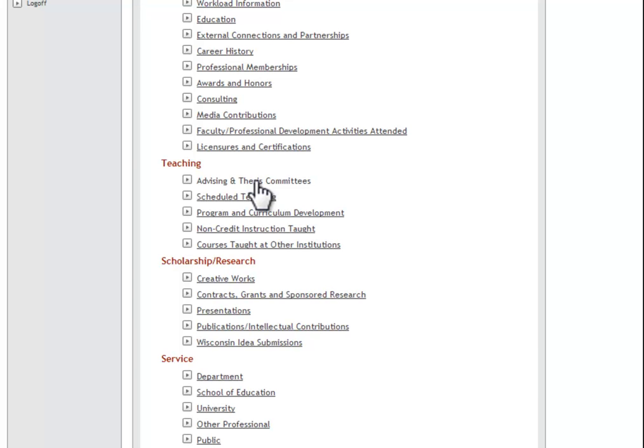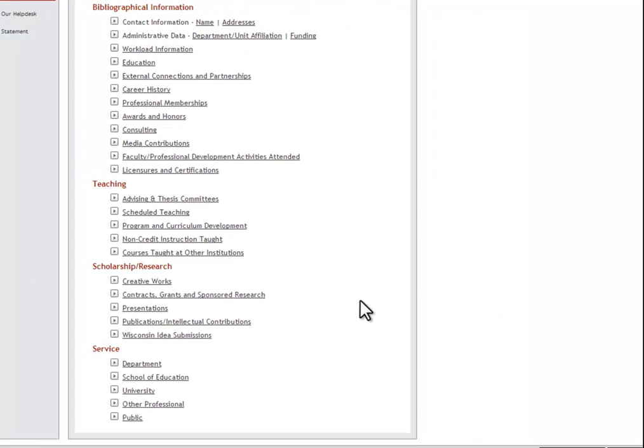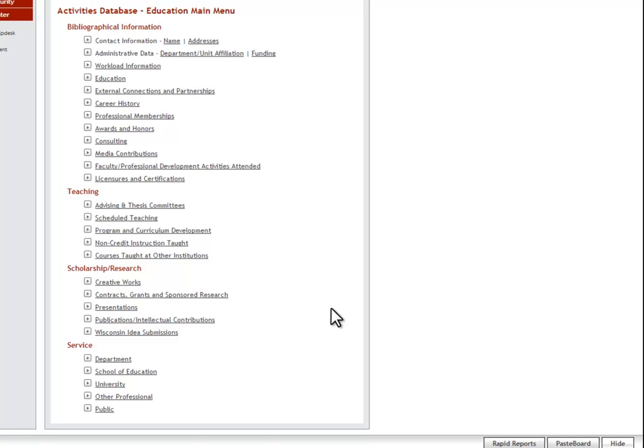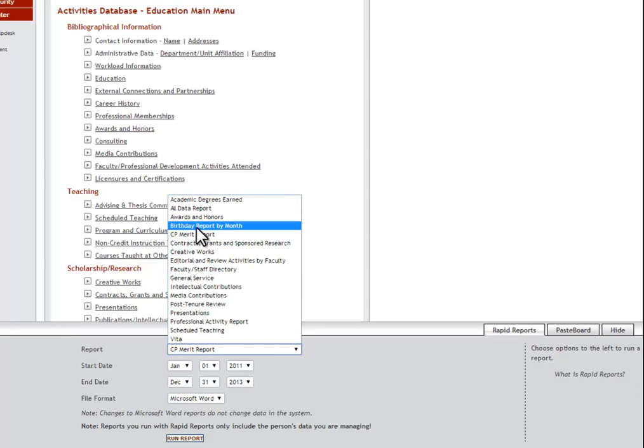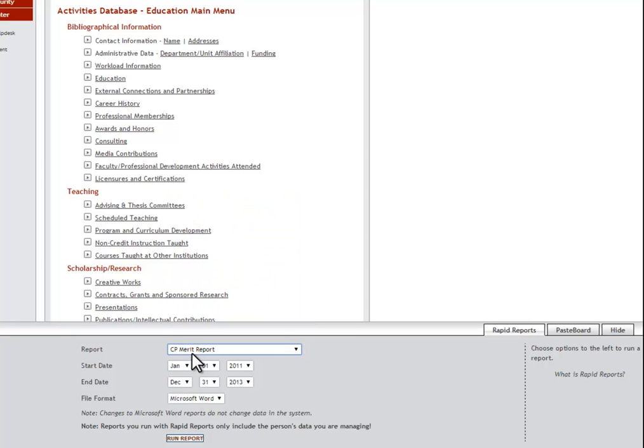After you fill out your Digital Measures teaching and scholarship/research sections as completely as possible, you can generate your CP Merit Report. First, in the lower right-hand corner of the screen, click the Rapid Reports button. Then, in the Report drop-down menu, select CP Merit Report. In the Start Date and End Date fields, select the 3-year period for which you would want to run the report. In the File Format drop-down menu, select Microsoft Word. Finally, click Run Report at the bottom of the page.